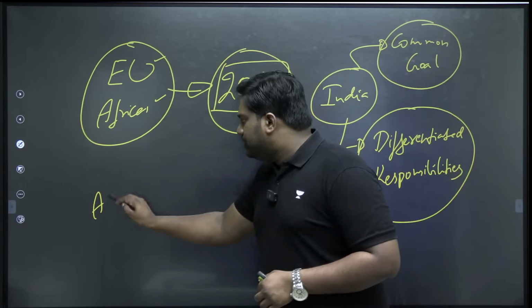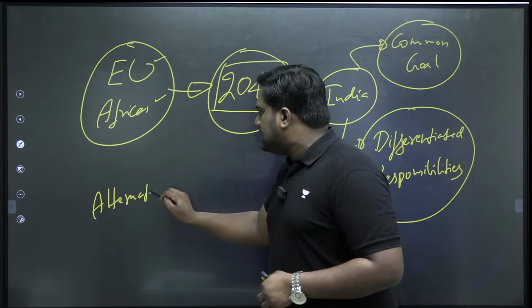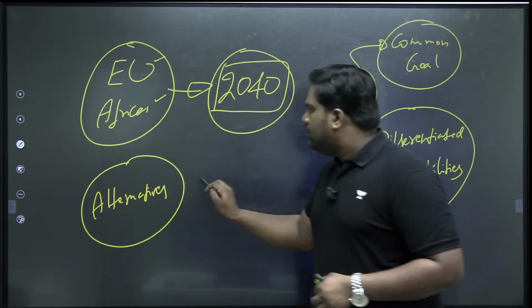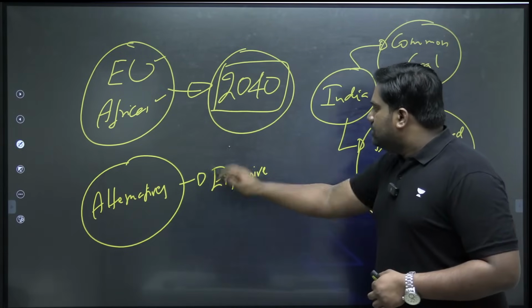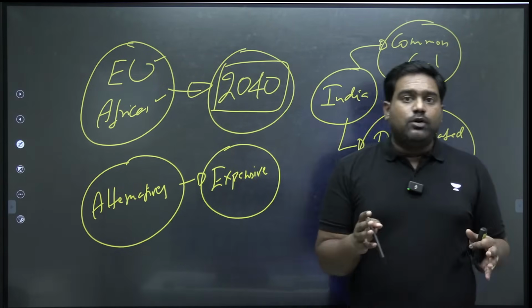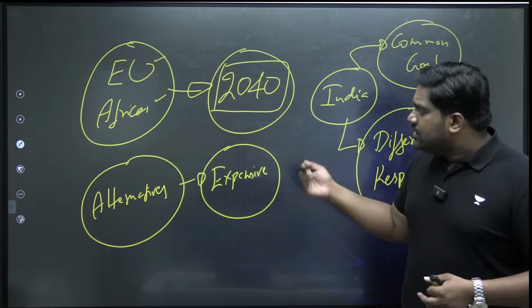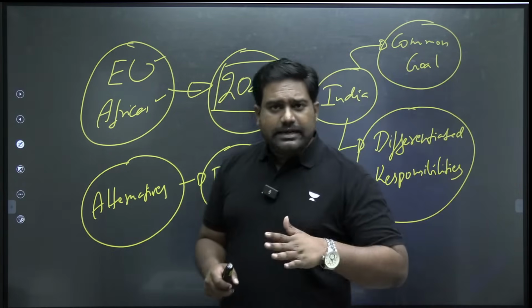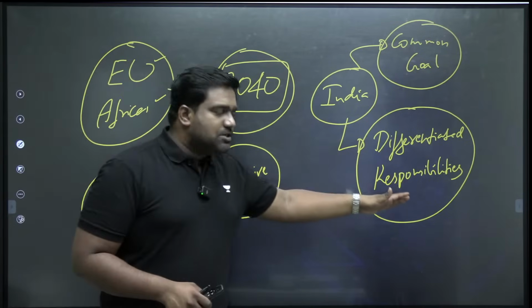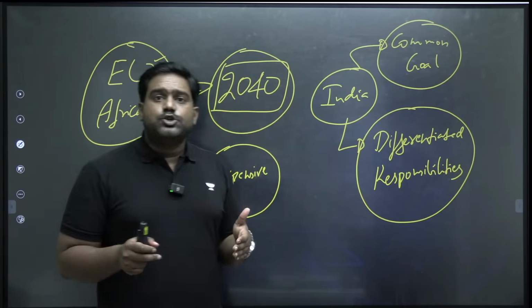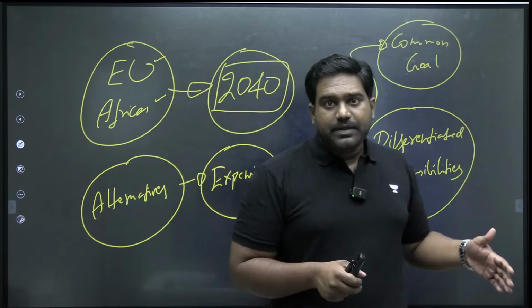Right now, the alternative materials to plastic are quite expensive, they are cost prohibitive, so it makes them inaccessible, unaffordable. So India's argument is that let there be a common goal, let there be a broad deadline, but the responsibilities and the specific targets should vary from country to country.